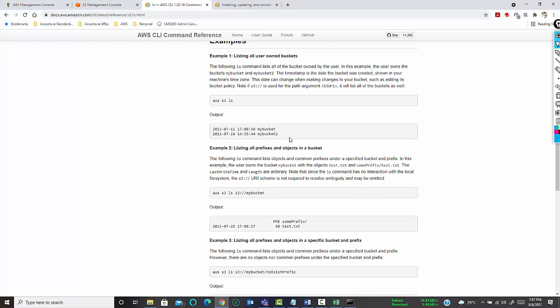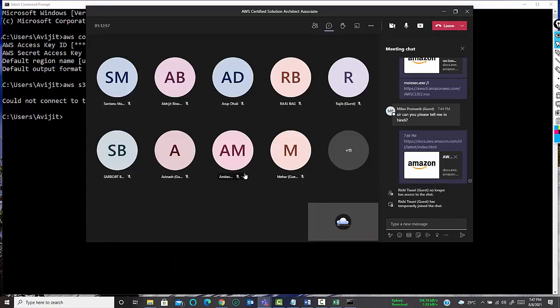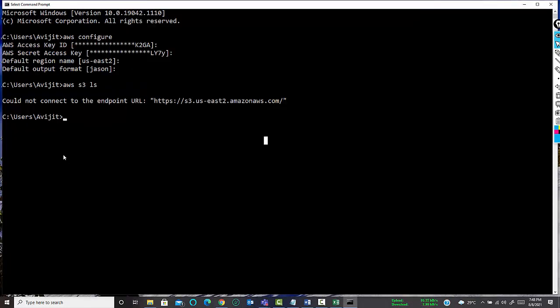Okay, so this is the way we can actually use AWS CLI. So any questions or queries related to AWS CLI? No, it's clear. Okay, great.